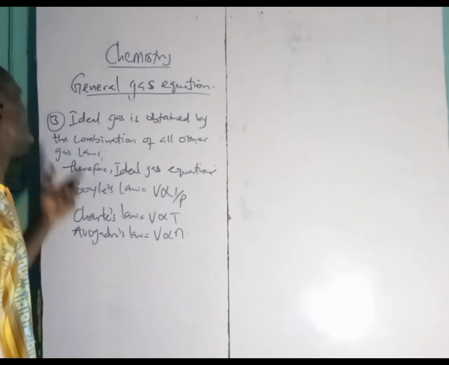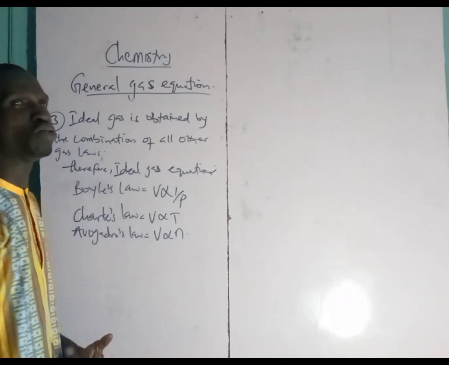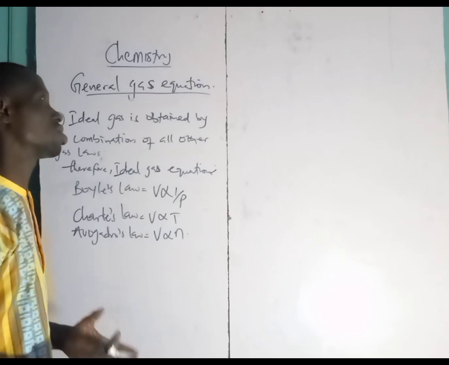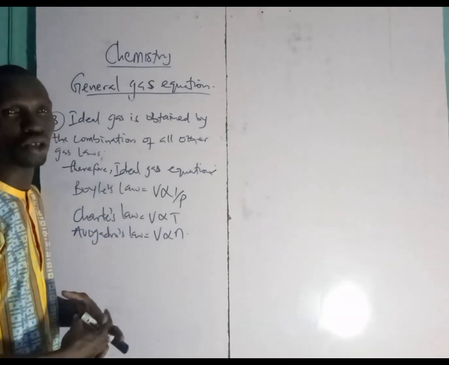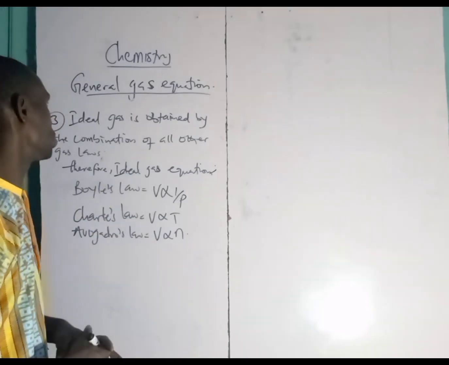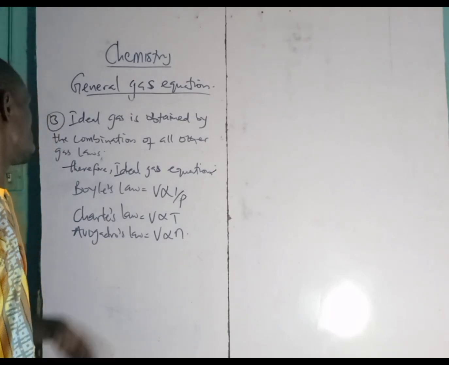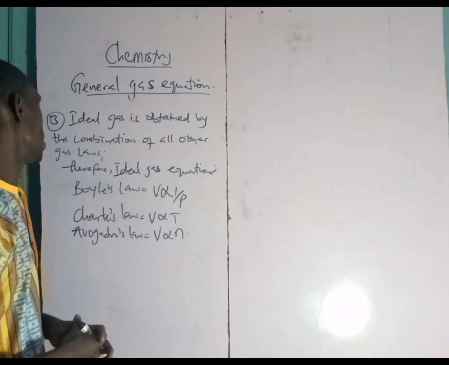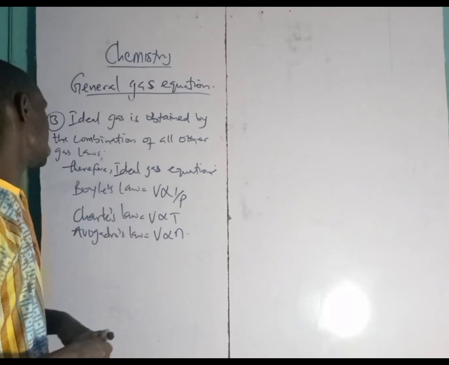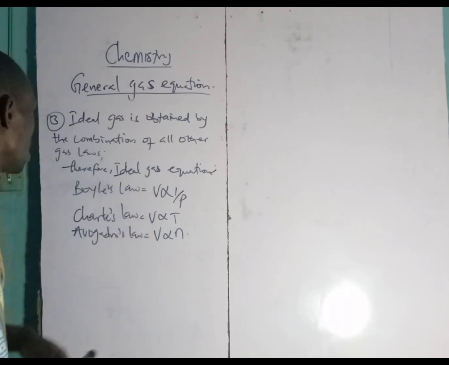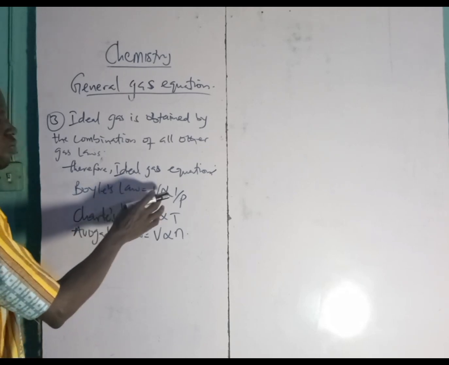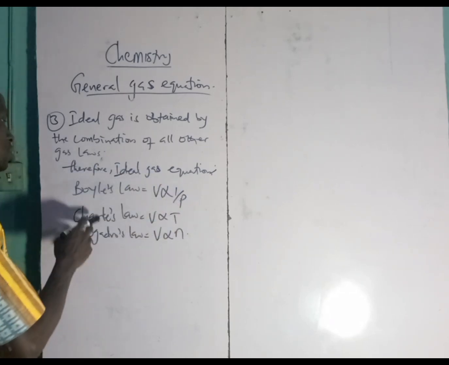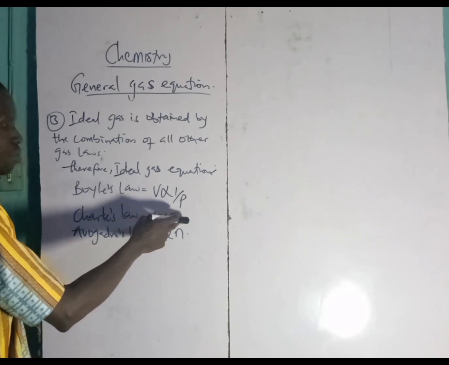All right, this is the third thing that I said we should note before tackling problems that have to do with the general gas equation or ideal gas equation. The ideal gas equation is obtained by the combination of the other gas laws. Boyle's law says V is directly proportional to 1 over P. Charles' law says that V is directly proportional to temperature.